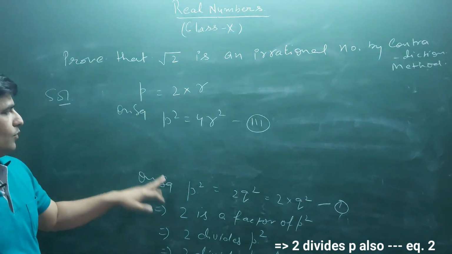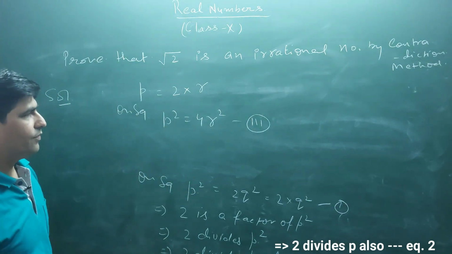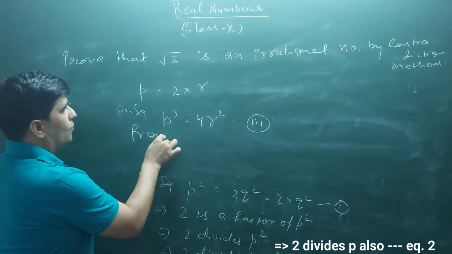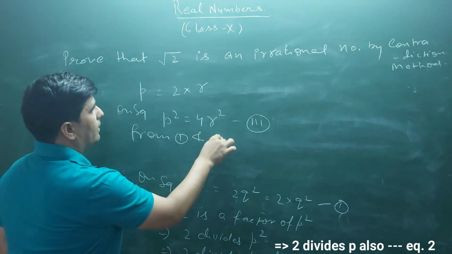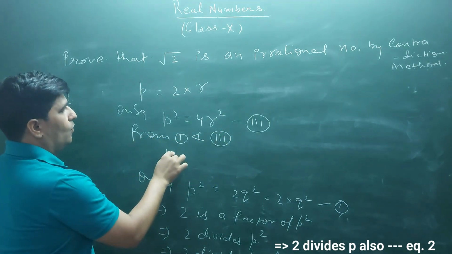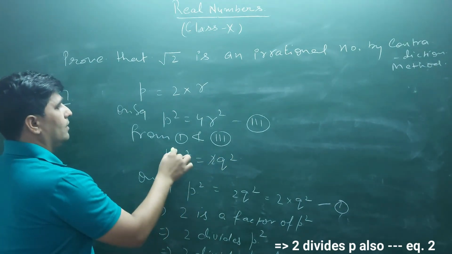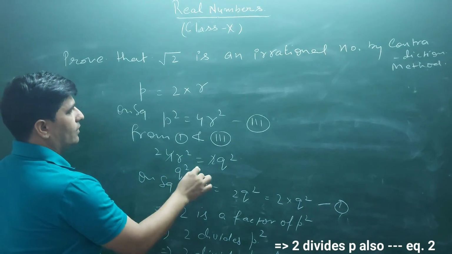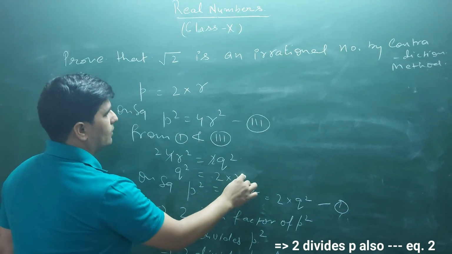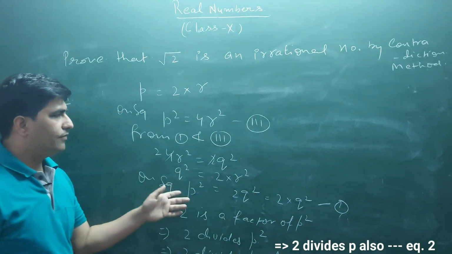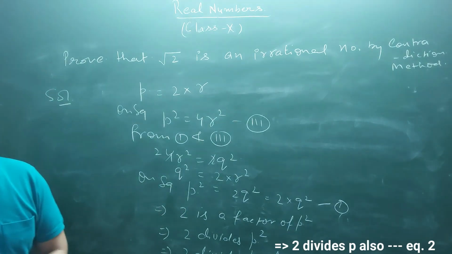And from 1 and 3, both are the values of P square. Can we equate them? From 1 and 3, 4R square will be equal to 2Q square, right? So Q square can be expressed as 2 into R square. And again the same thing we can say for this one.